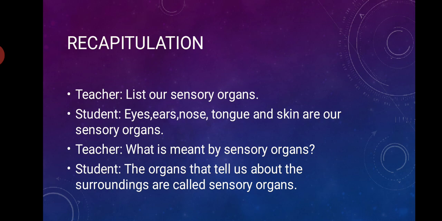Recapitulation. The first question is, list our sensory organs. Right children? So now you know 5 sensory organs: eyes, ears, nose, tongue and skin are our sensory organs. Next one, what is meant by sensory organs? The organs that tell us about the surroundings are called sensory organs.